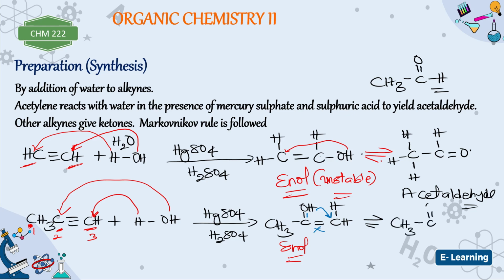So here will be CH3. Here will be C double bond O, right? This double bond will now break. So you have another. I told you that this hydrogen will come here. How many hydrogens are you having here? 1, 2. Plus this one, making it how many? 3. So you have CH3. This is acetone. So this is another method of preparing aldehydes and ketone.